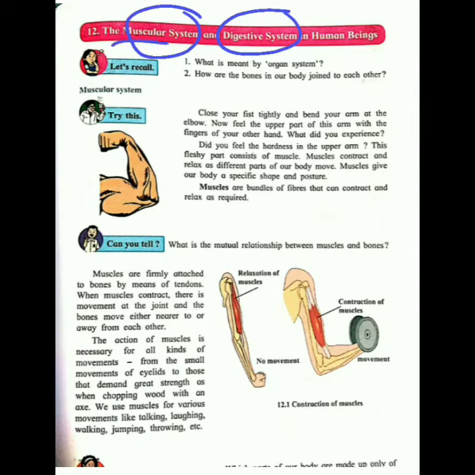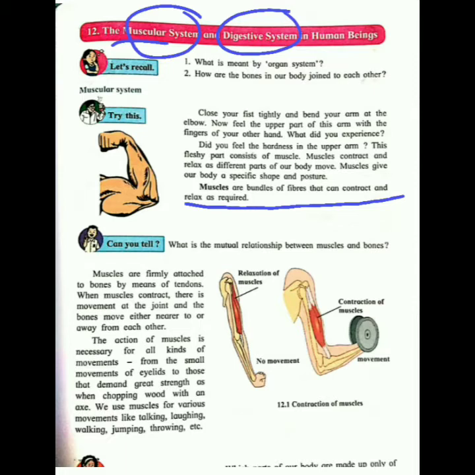In the word itself you can see the muscle. The muscular system consists of muscles. What are muscles? Muscles are bundles of fibers that can contract and relax as required. That means these fibers can contract and they can also relax.